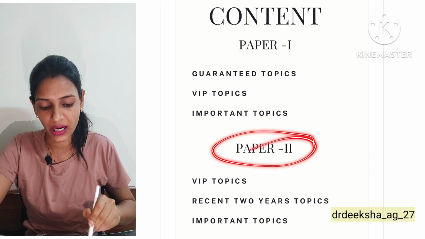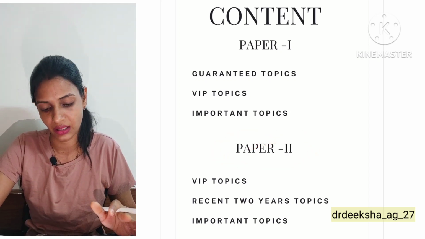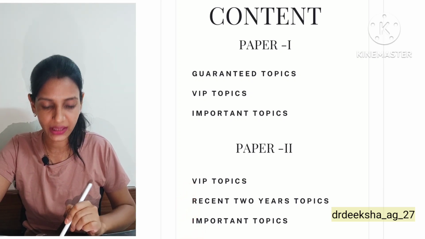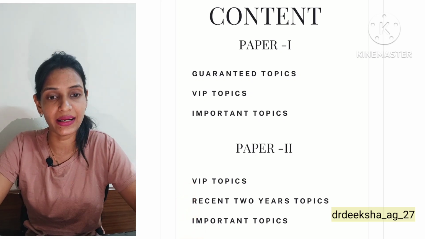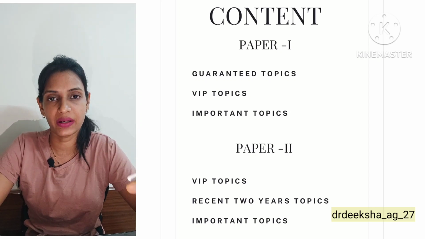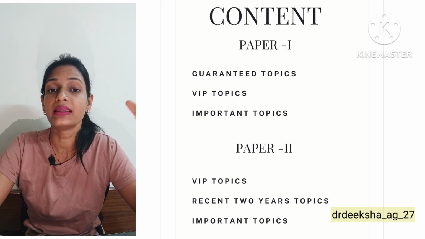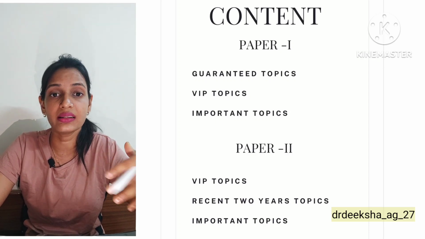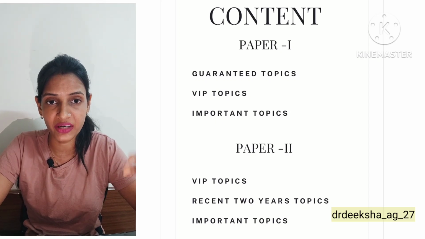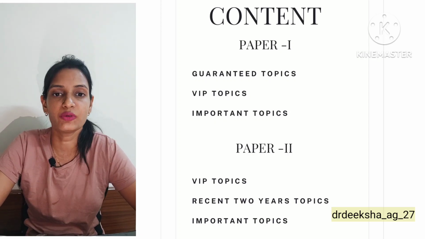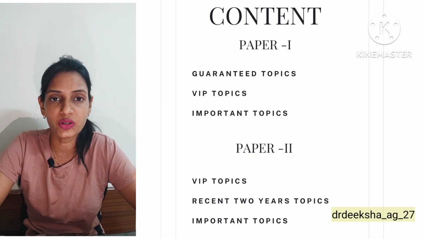And for paper 2, I have approached a different pattern. Instead of guaranteed, VIP and important, I have given VIP, recent 2 years and important. The reason behind this is that in paper 1, only 2 subjects are asked, medicine and pediatrics. So there is a chance they are going to repeat the topics frequently, as the subject is single, like medicine. Where will they make so many new questions from? They have to repeat the topics.